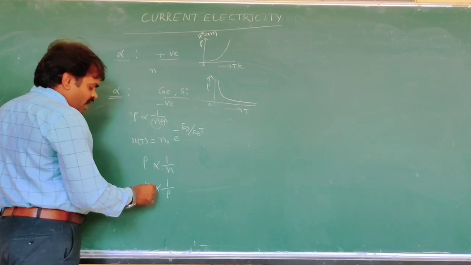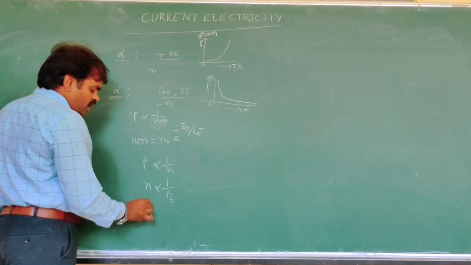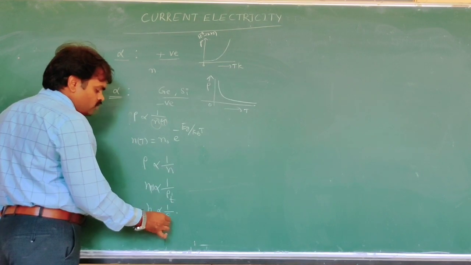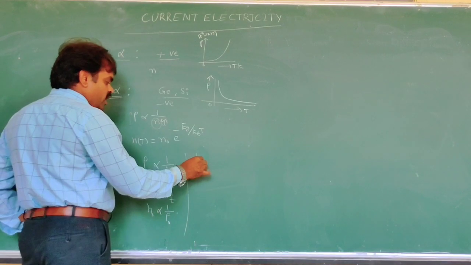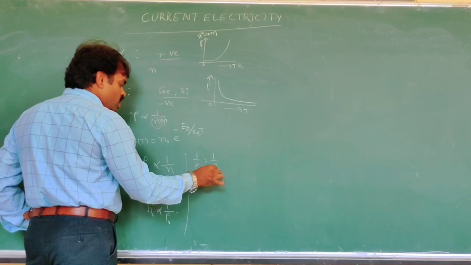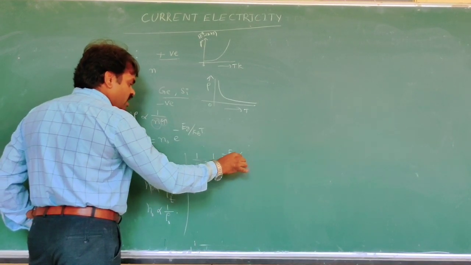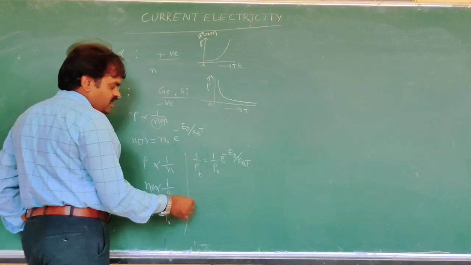Substituting, we get 1 by rho T is equal to 1 by rho naught into e power of minus Eg by kBT.